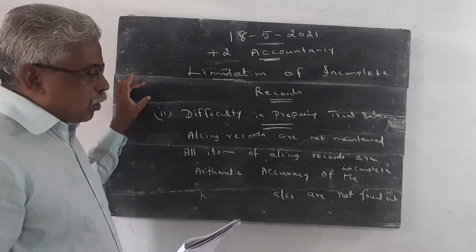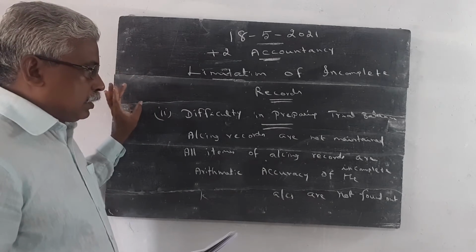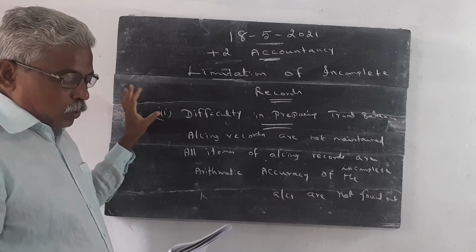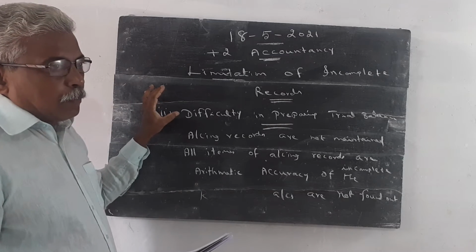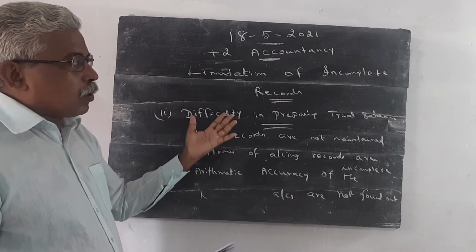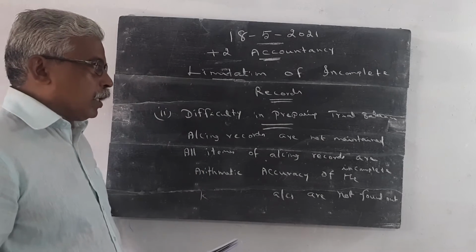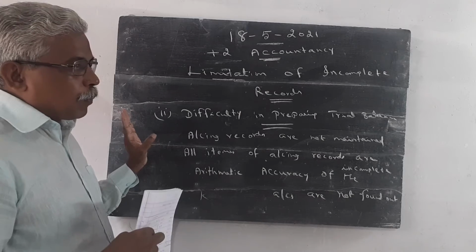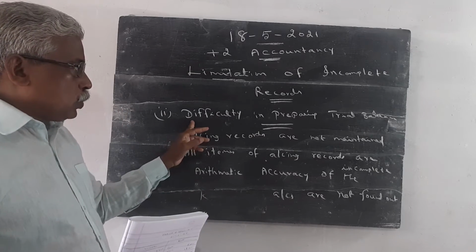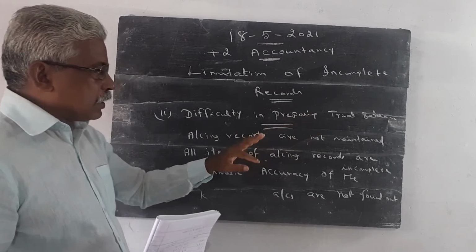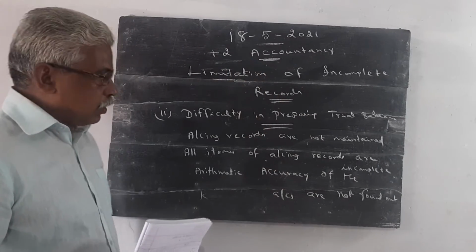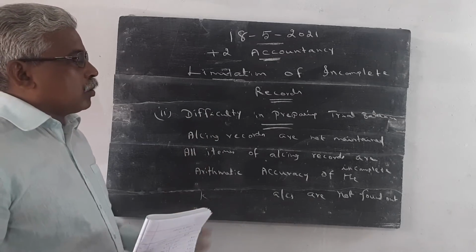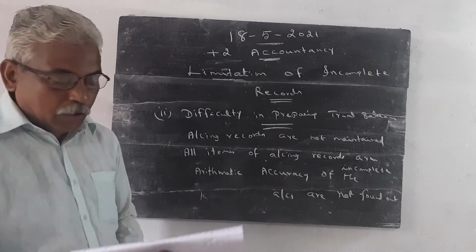Once again I repeat, lack of proper maintenance of records. First point, lack of proper maintenance of records. Real account and nominal accounts are not at all maintained. Only cash item and personal accounts are maintained. So all the accounts are not properly maintained. Then point number 2, difficulty in preparing the trial balance, as all the records are not maintained. So we are not able to calculate trial balance. The arithmetical accuracy of the accounting information is not found out.